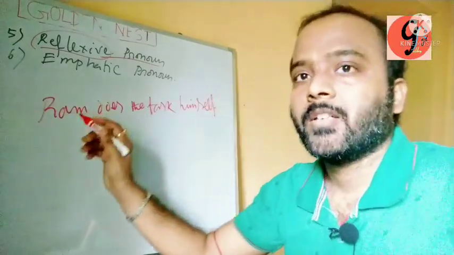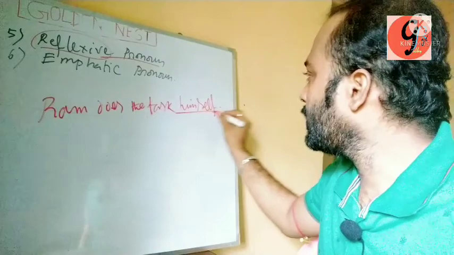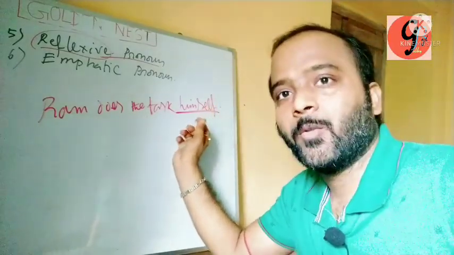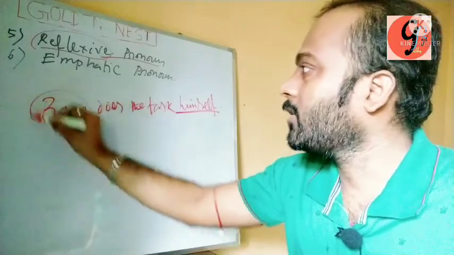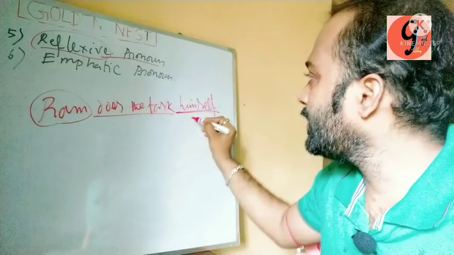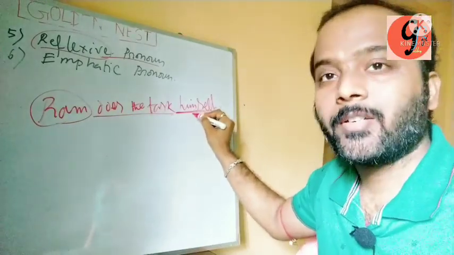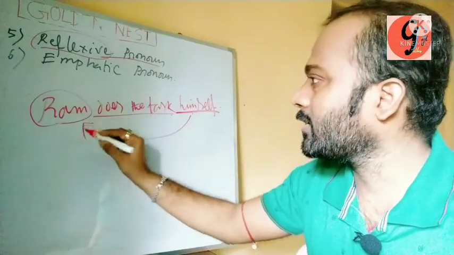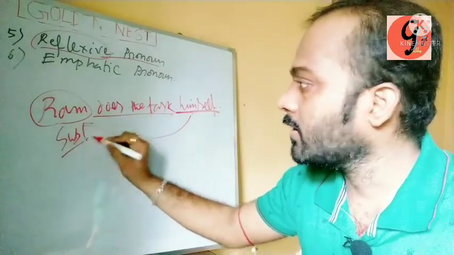Here you know that this is the reflexive pronoun, but who is himself? Ram, right? In this sentence, Ram is the subject. So this particular pronoun himself reflects the subject Ram.